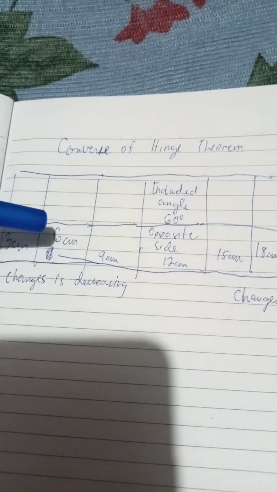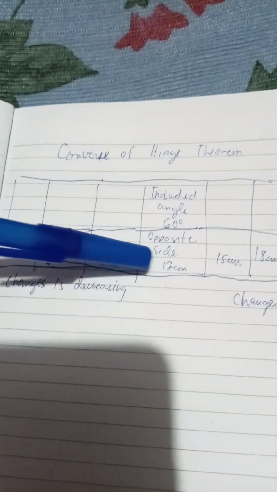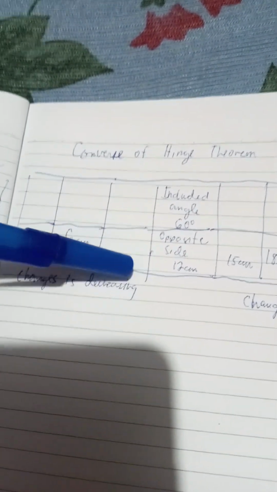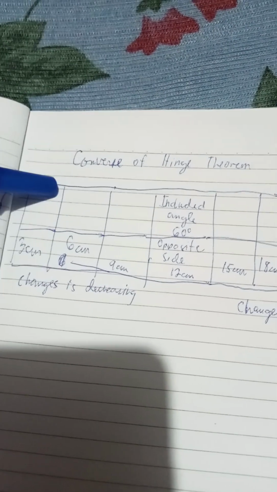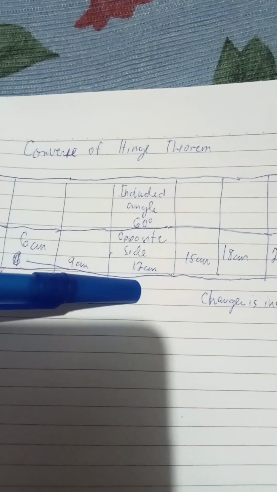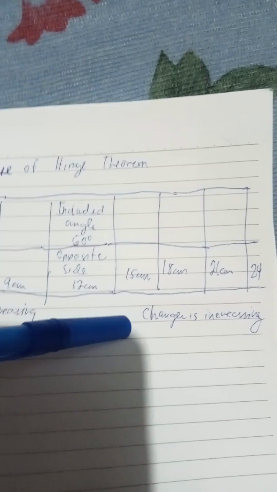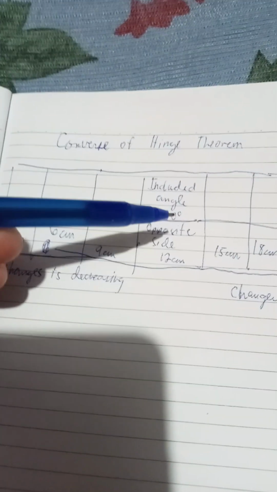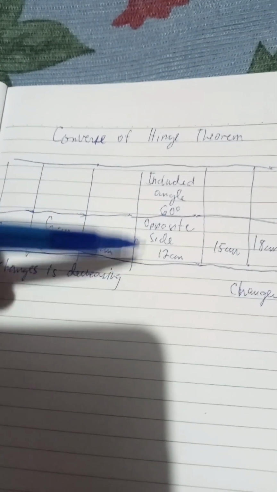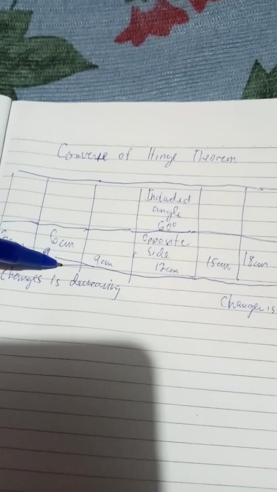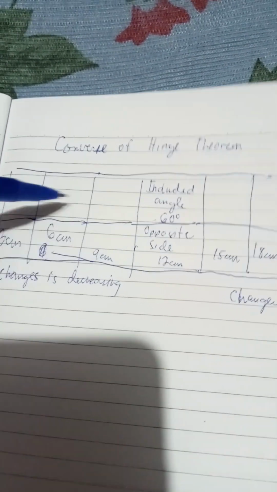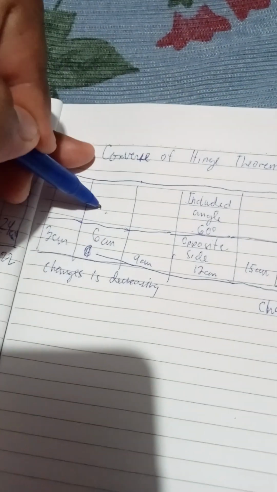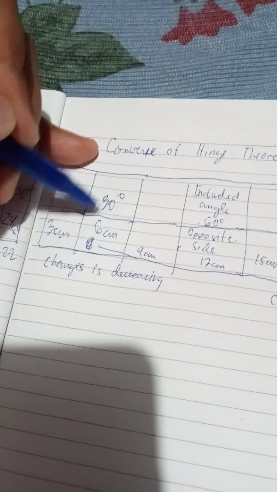So from the converse of Hinge theorem, if the opposite side is decreasing, the included angle is also decreasing. Otherwise, if the opposite side is increasing, the included angle is also increasing. So let's say for example 60. If 12 cm becomes half, which is 6, the included angle 60 becomes half as well, which is 30. So this will be 30 since 6 is half of 12.